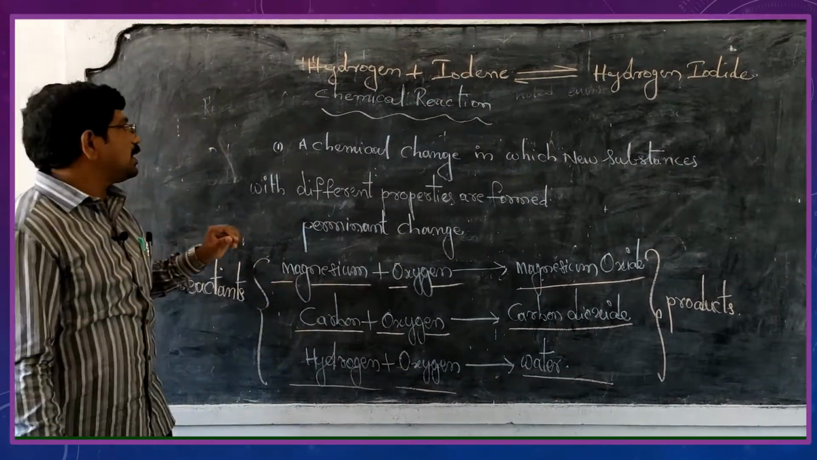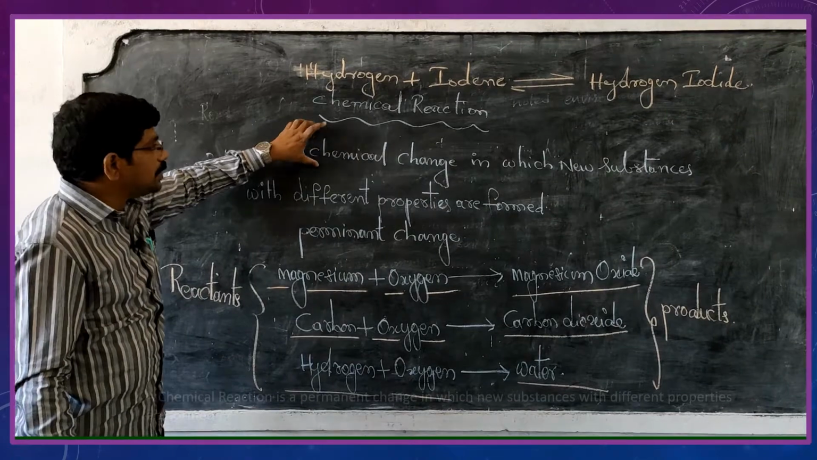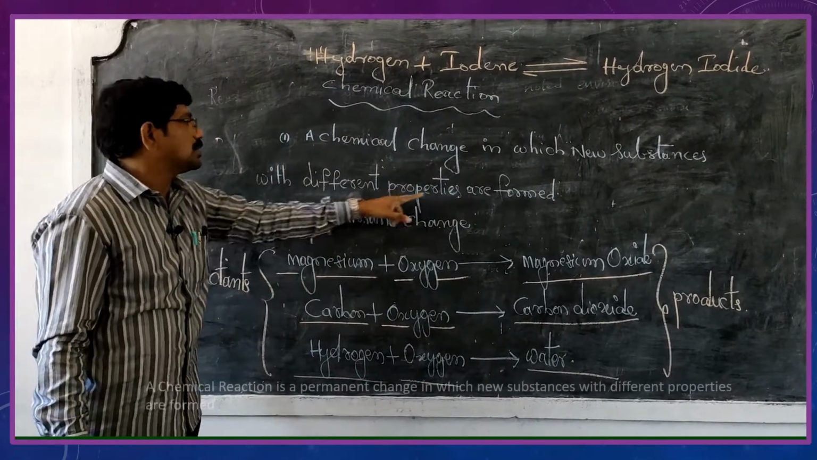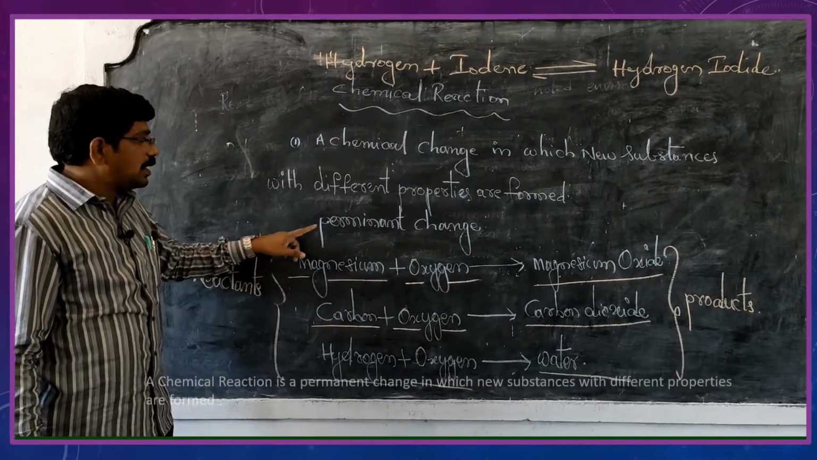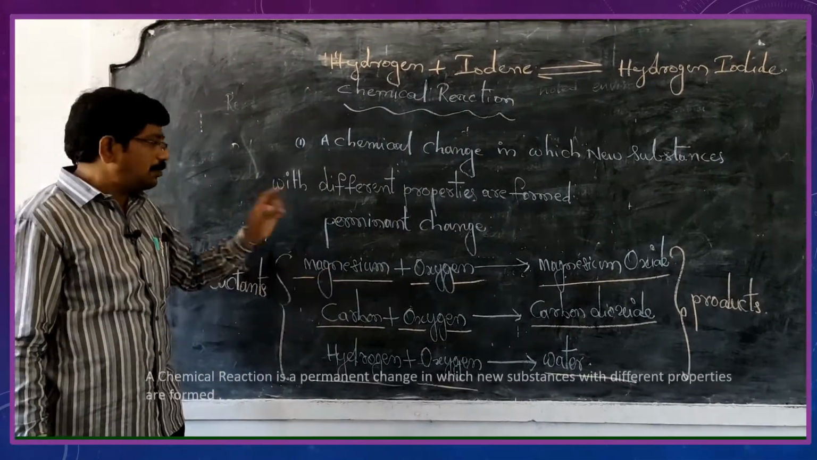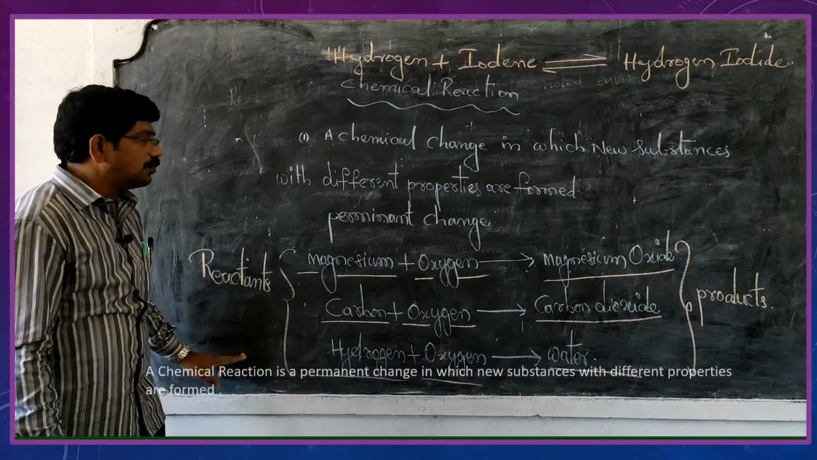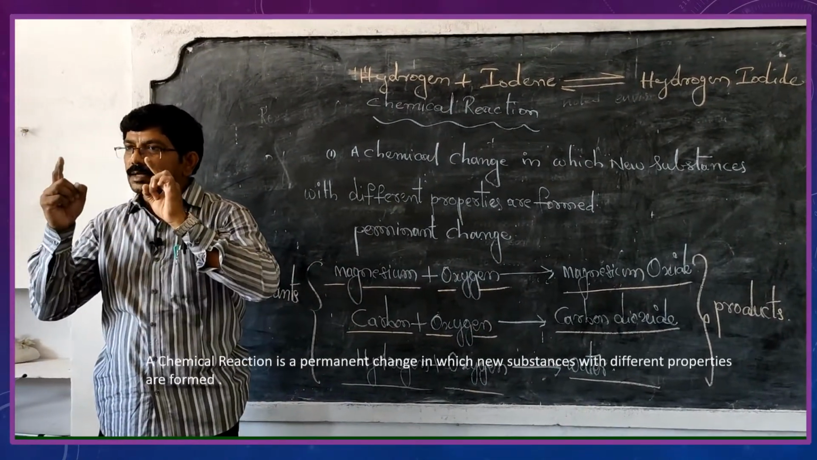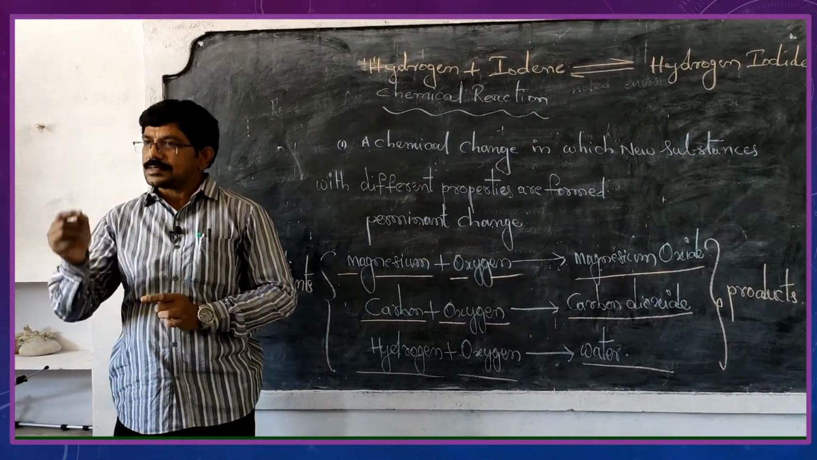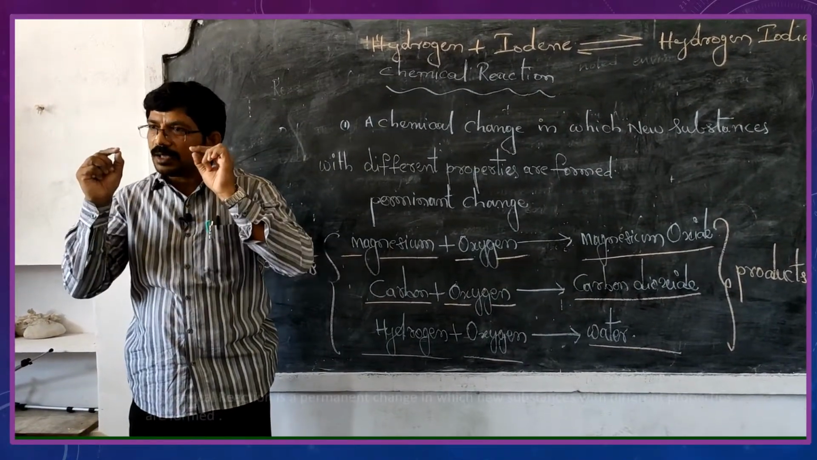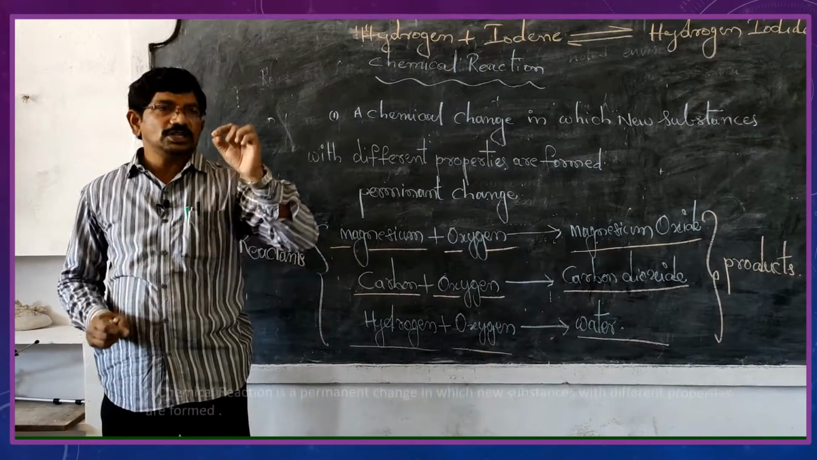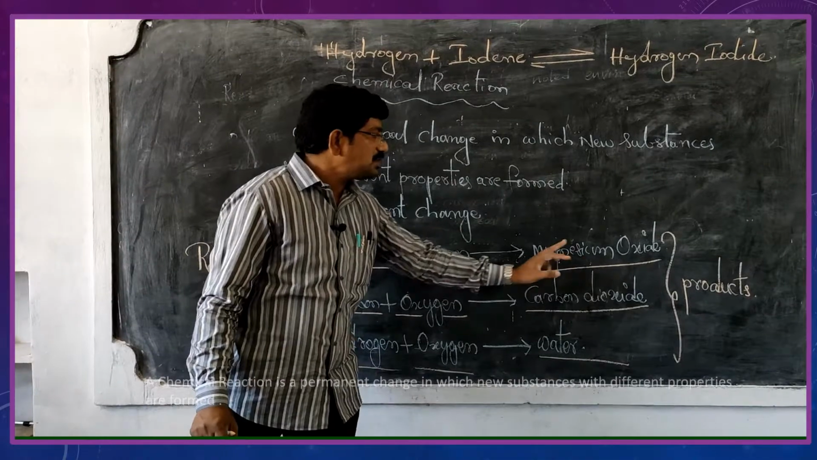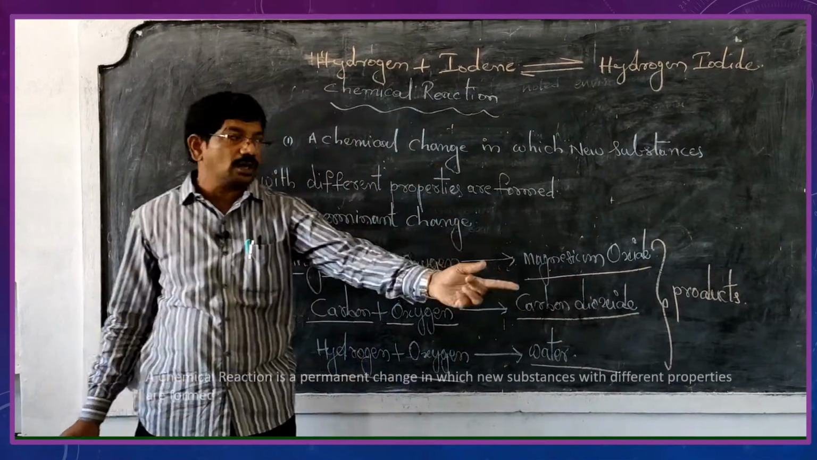So what is a chemical reaction? A chemical reaction is a chemical change in which new substances with different properties are formed. Okay, this one is the permanent change. These are all the examples. In a chemical reaction, we have to remember one thing: the reactants are defined as the substances that are taking part in the chemical reaction, the initial substances. Next, the new substances which are formed after the reaction are known as the products.